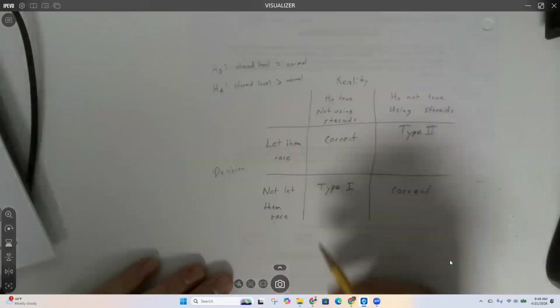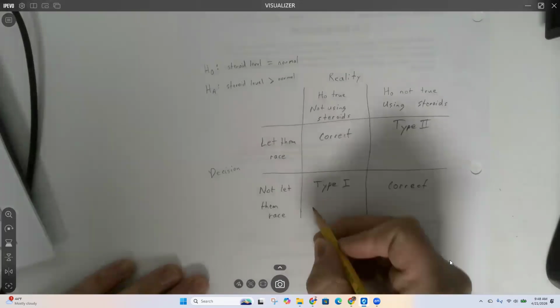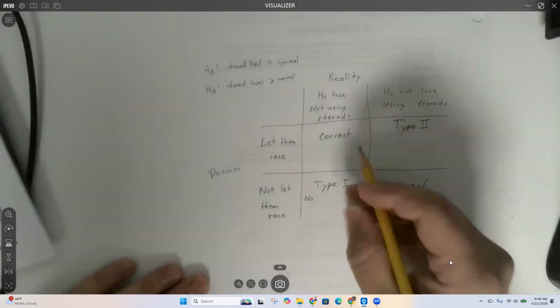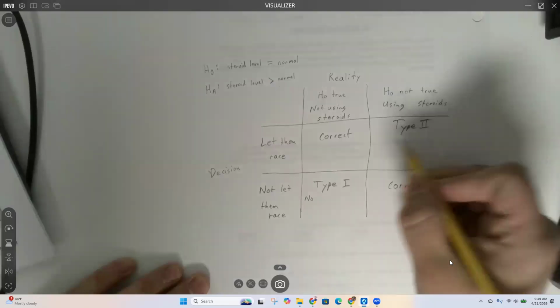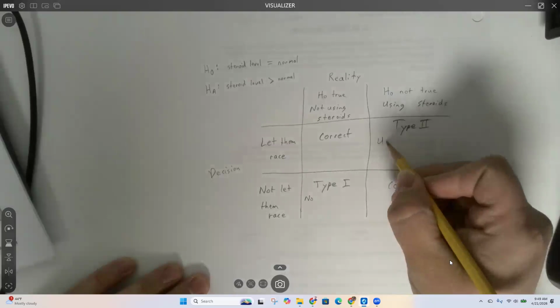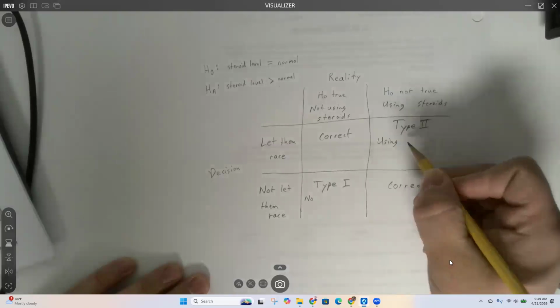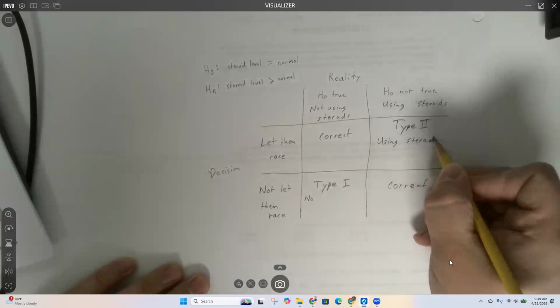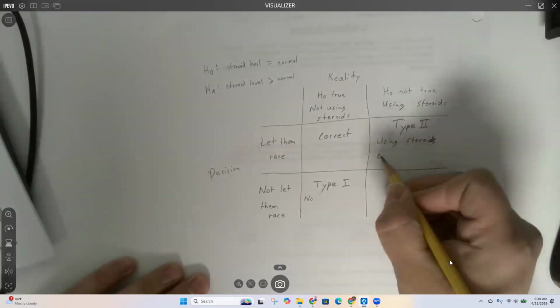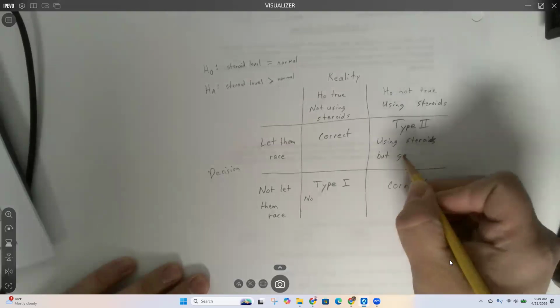Well, what would these errors be? Rachel says type 2, so let's start with that one. This is that the athlete is using steroids. This person has been using performance enhancing drugs. They're using steroids, but they get to race.